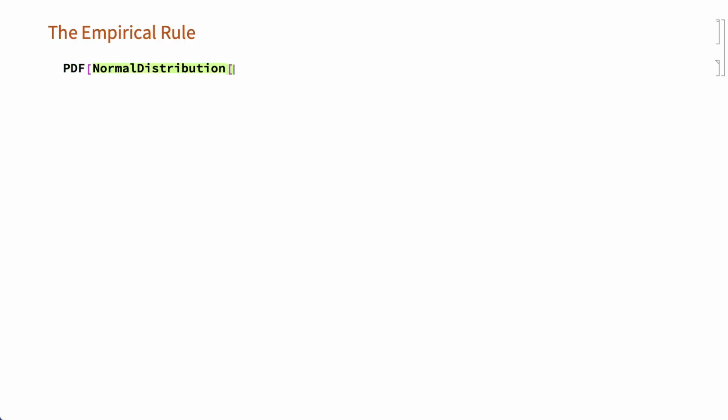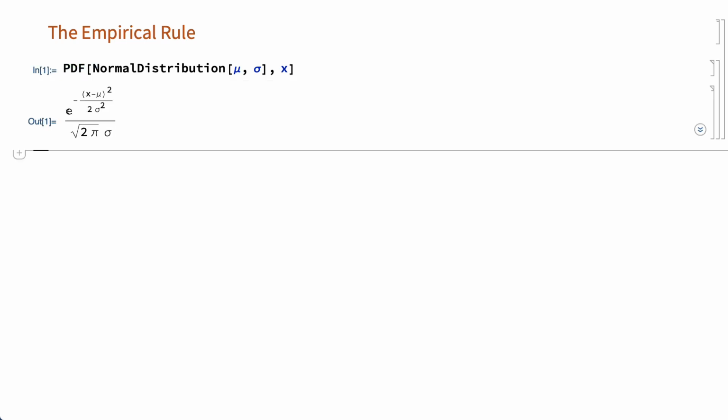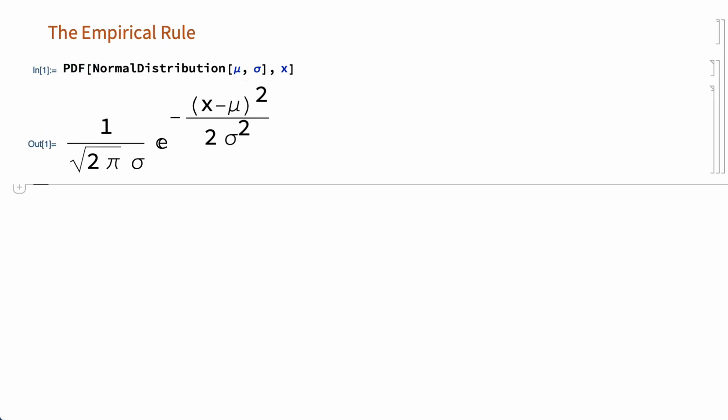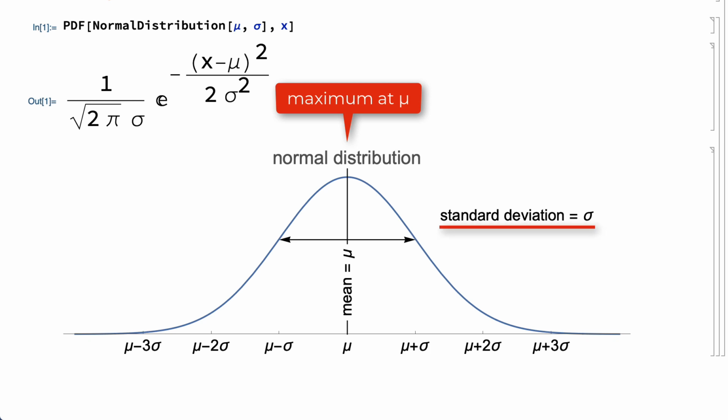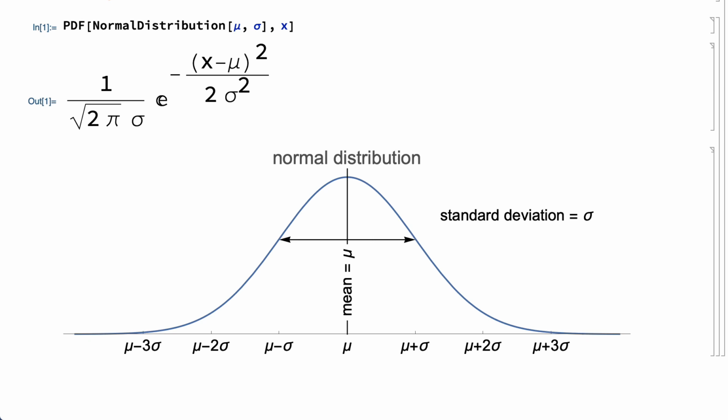The formula for the probability density function of a normal distribution with mean mu and standard deviation sigma is given by this expression. A plot of this function is a curve with a maximum at mu and where the width is controlled by the standard deviation sigma. Most of the probability under the normal distribution curve falls near the middle of the curve.